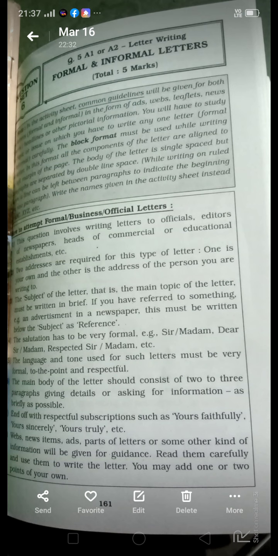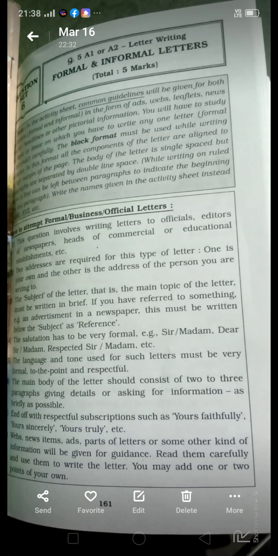The body of the letter is single space, but paragraphs are separated by double line space. For example, after the sender's address you have to leave one line. After the receiver's address, leave one line. Like this, in the letter you leave a single line space.